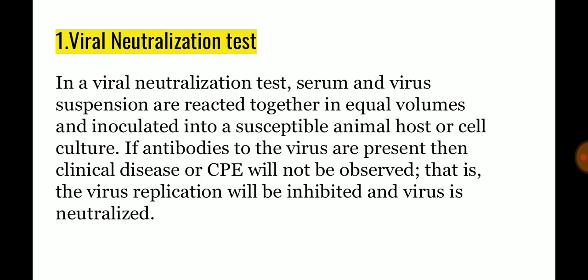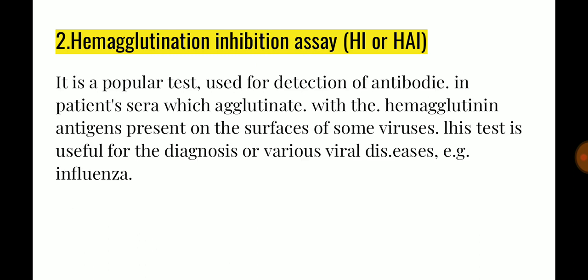So nowadays also, in this modern era, this is used. Okay, so first one is the viral neutralization test, followed by the second test, that is the hemagglutination inhibition assay, or hemagglutination inhibition test. This is also a very popular test for virus.